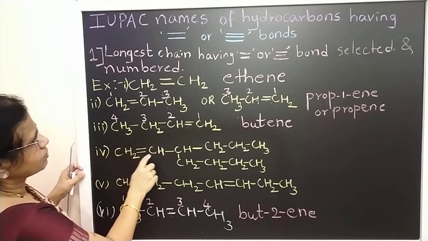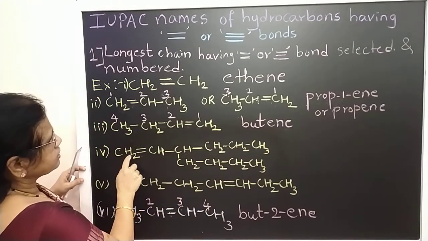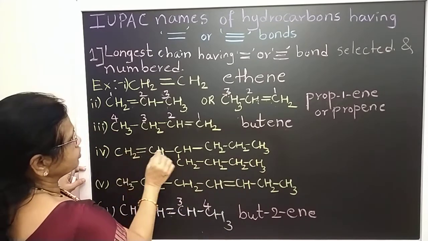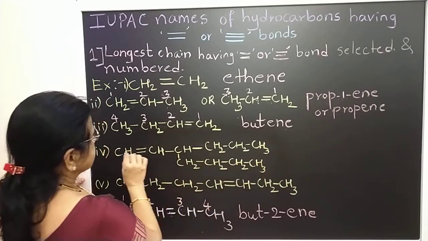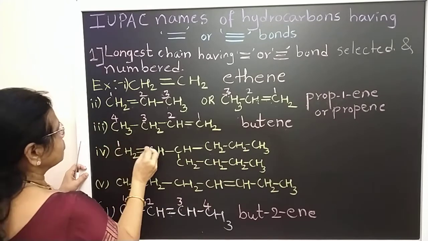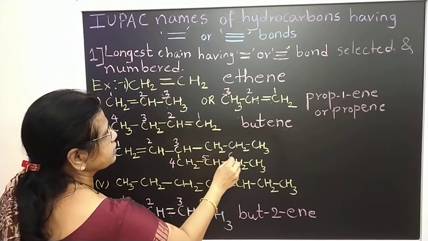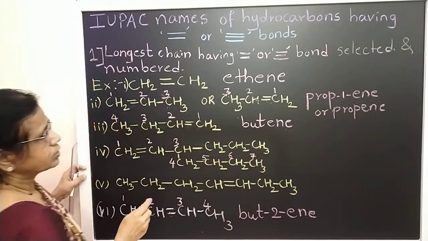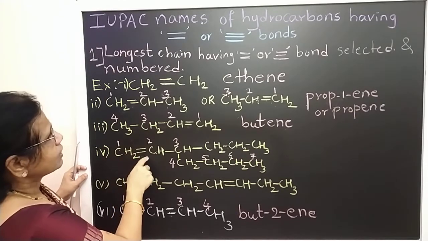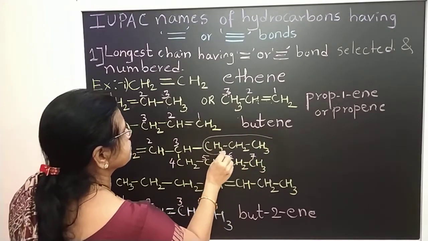Next one: CH2 double bond CH, CH2 CH3, and so on, there are 7 carbons. 1, 2, 3, 4, 5, 6, 7. The straight chain is 1, 2, 3, 4, 5, 6 carbons. Okay. So I should give the number here 1, 2, 3. This is 4. This one is 5, 6, 7. So it is heptene. But the first carbon contains the double bond and the third carbon contains the side chain.